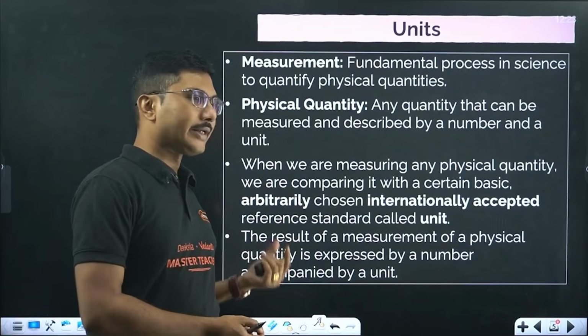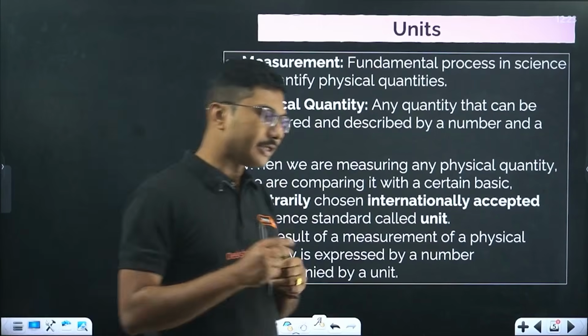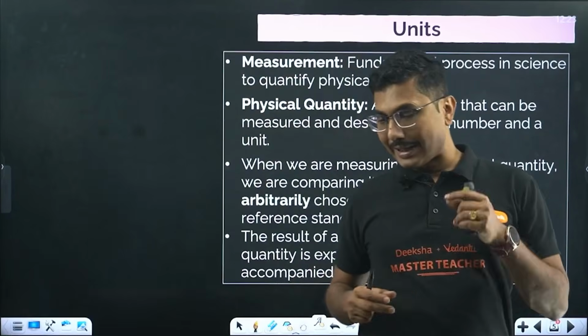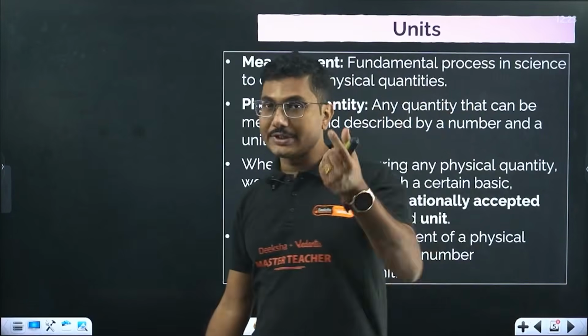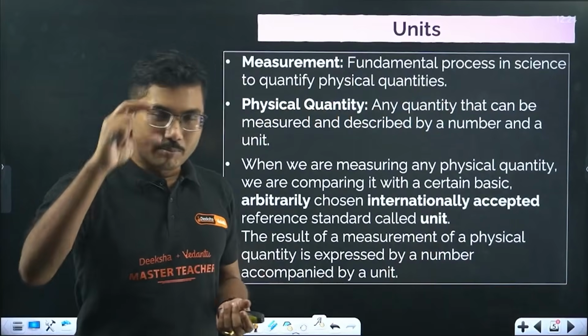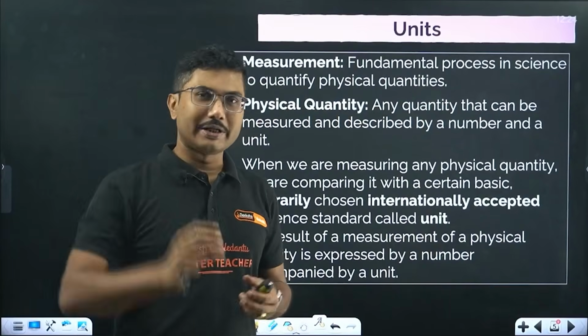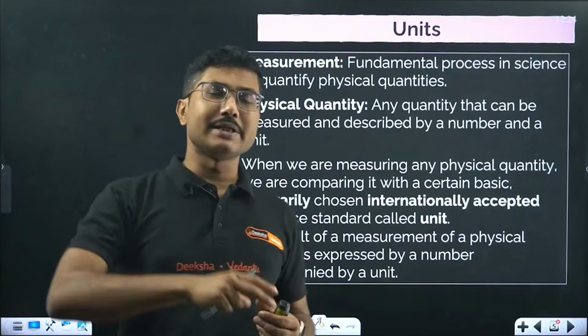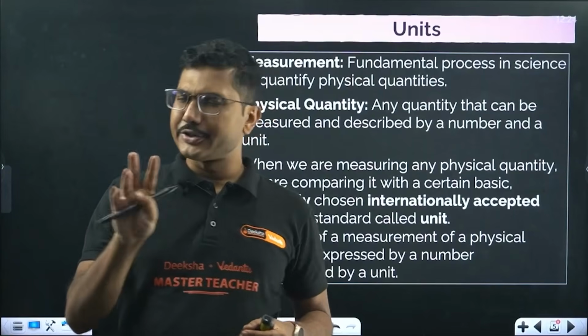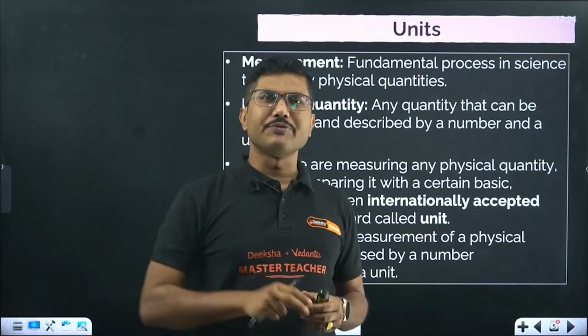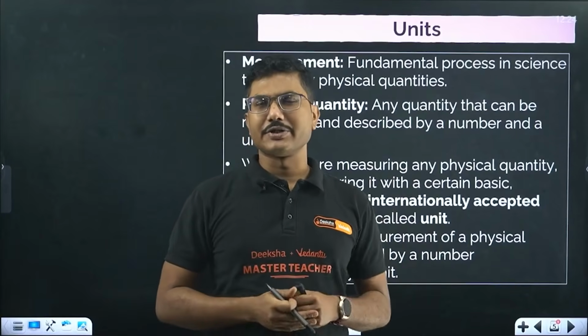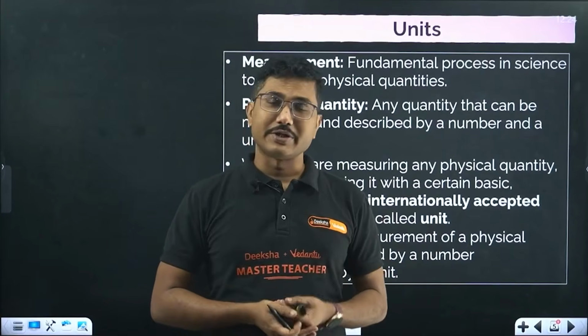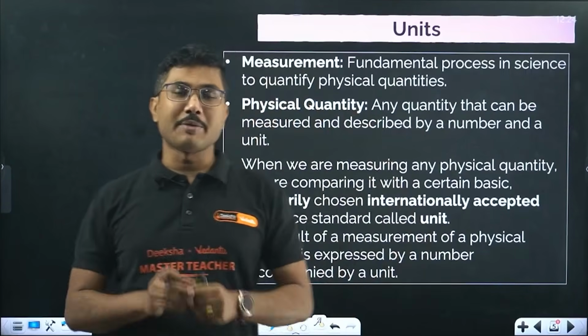For example, the mass of 1 kilogram is kept in a museum in Paris. If you ever visit there, you will find a block of mass which is called 1 kilogram, kept in a perfect condition at 0 degrees Celsius. I think 0 degrees or 4 degrees Celsius, I'm not sure, but the temperature is fixed, the conditions are fixed, and the atmospheric pressure is fixed, so that the mass of 1 kilogram is standard.